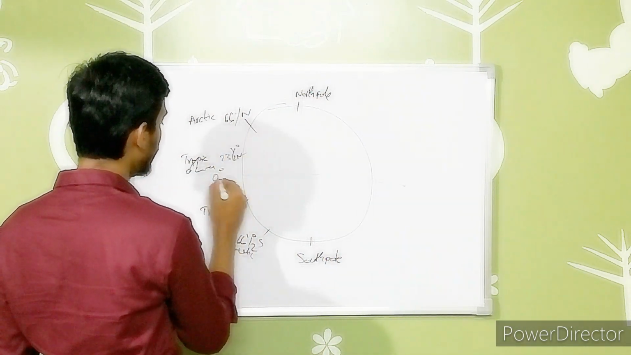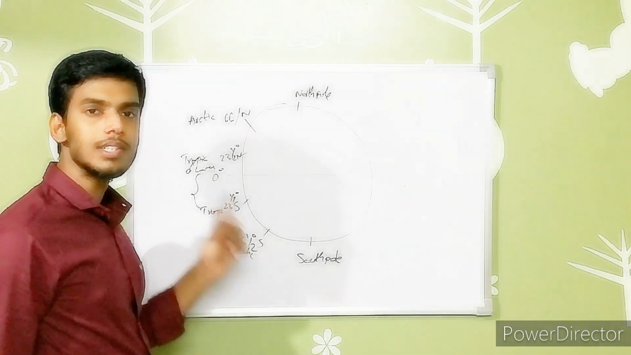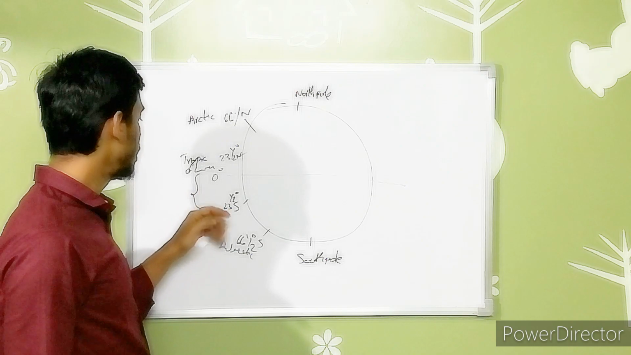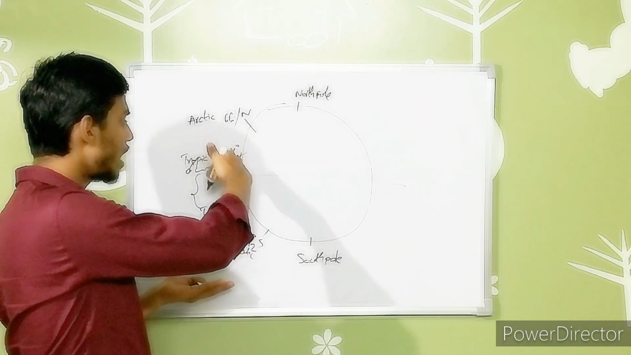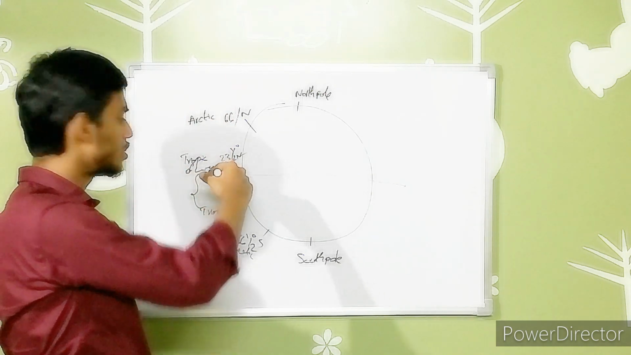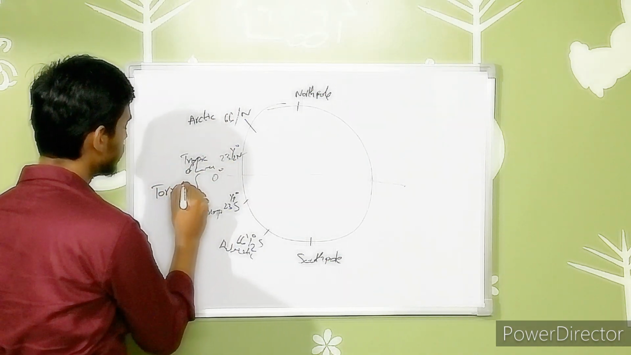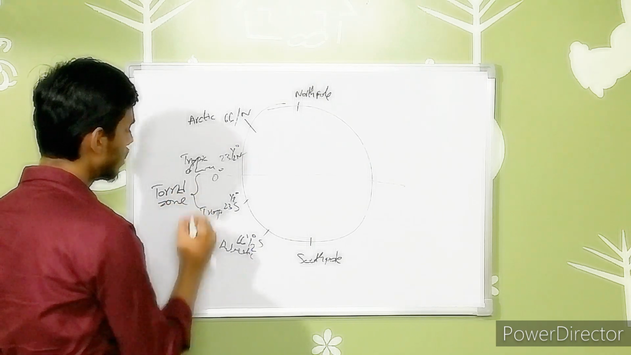In between the Tropic of Cancer and the Tropic of Capricorn, once a year the sun falls exactly overhead between these latitudes. It is exactly on top of these latitudes. That region we can say is the torrid zone.